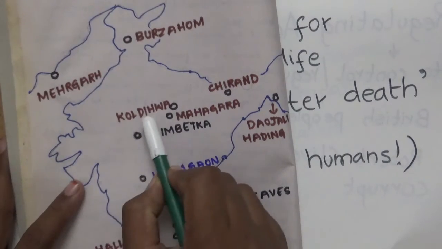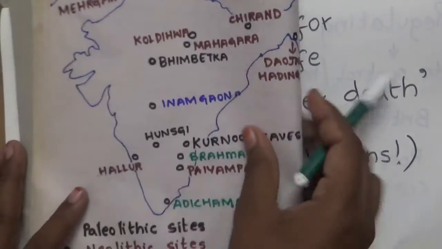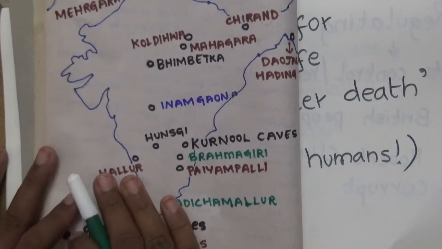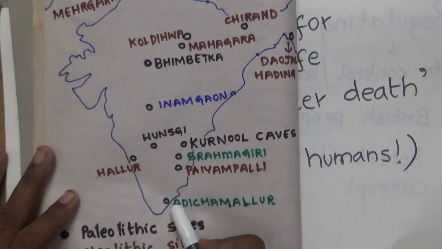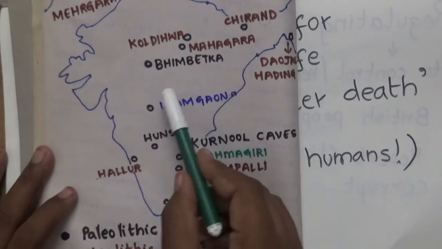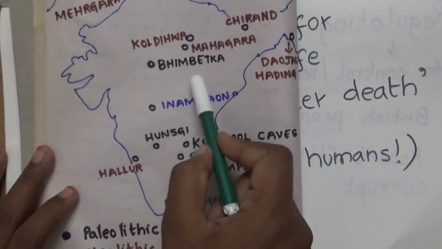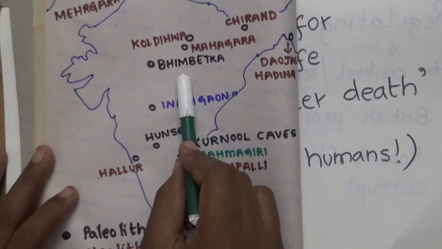Mehrgarh, Koldihwa, Mahagara, Chirand, Daojali Hading, Halur, Payampalli: these are Neolithic sites. Brahmagiri and Adi Chamalur are megalithic sites. Inamgaon is the earliest village. Here we can see Bhimbetka. Bhimbetka is another example of a Paleolithic site.